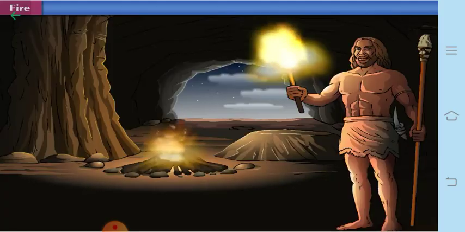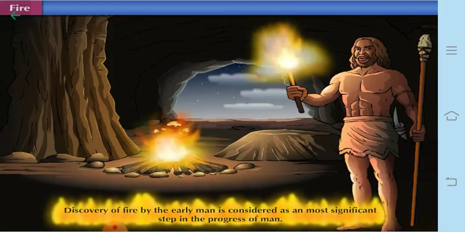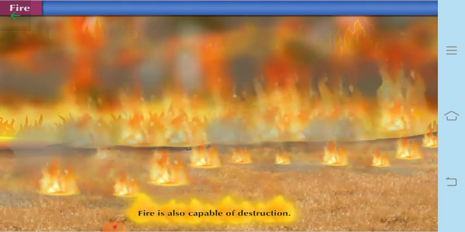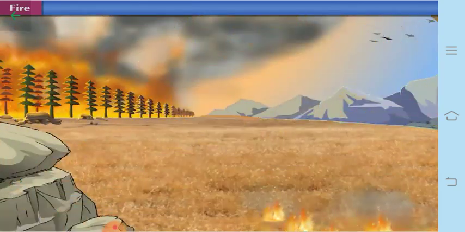So first of all, we will now discuss about the fire, whether it is a natural calamity or a man-made calamity. Okay, so the fire was discovered by the early man, and it is considered as the most significant step in the progress of the man. But this fire is also capable of destruction.